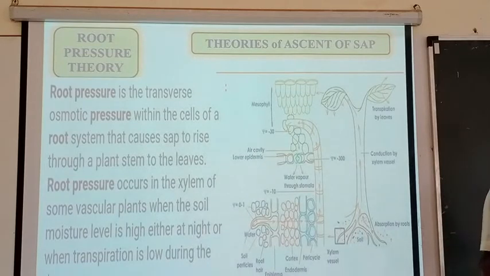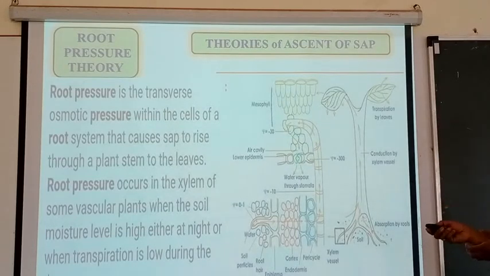A number of theories are there. Scientifically, when we look at the theories, there are physical force theories. There is the root pressure theory. There is the transpiration pull theory. These theories have practically proved the journey of water from the root to the stem in the upward direction.